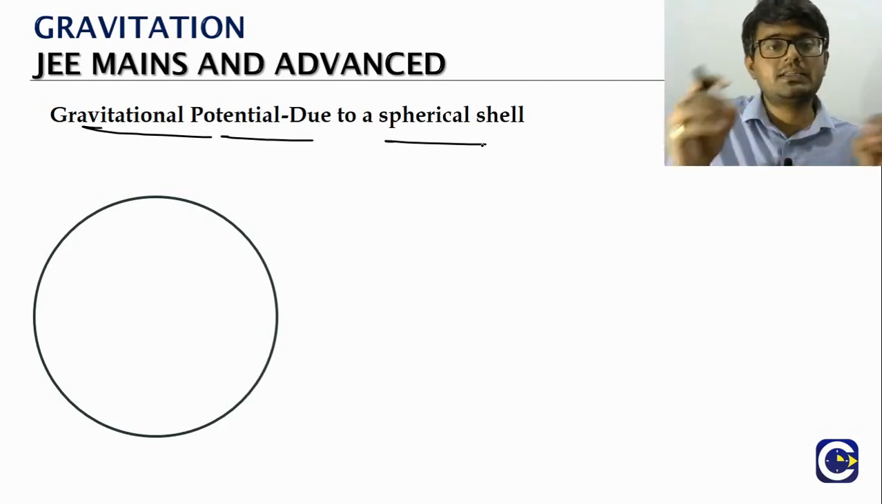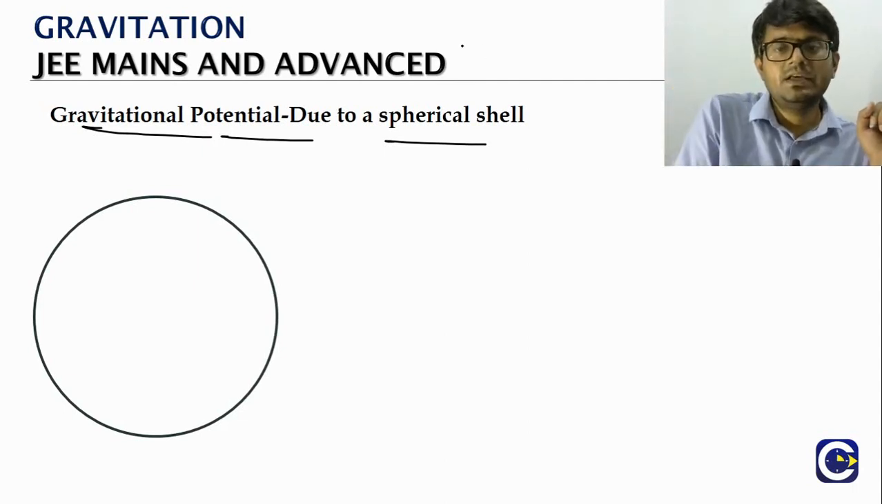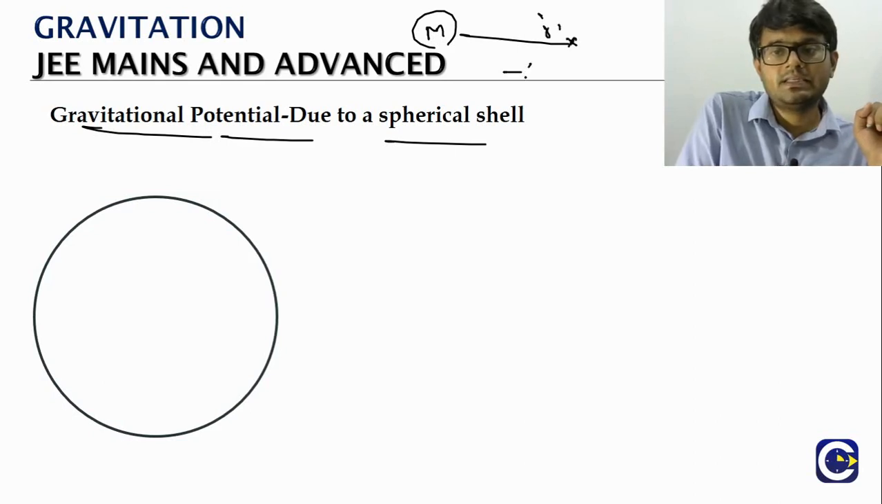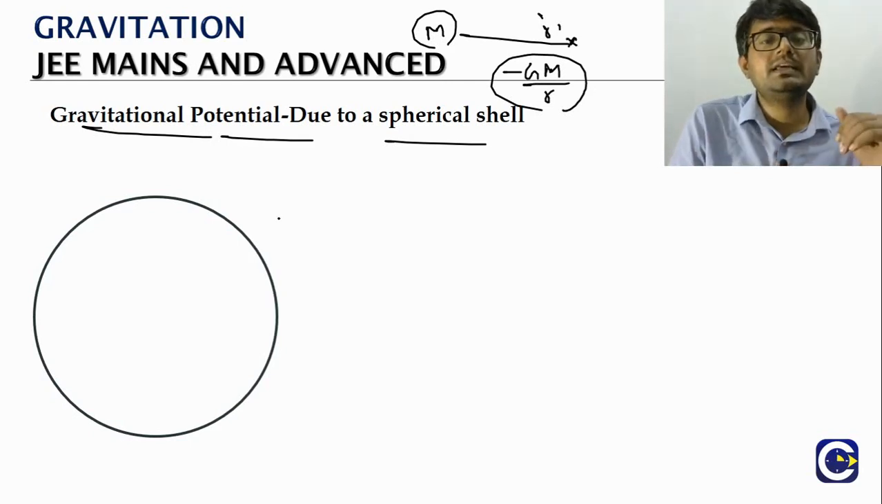We talked about the gravitational potential because of a point mass. If you have a point mass m and you mark a location at distance r from it, the gravitational potential there will be minus GM by r. But what about the spherical shell?